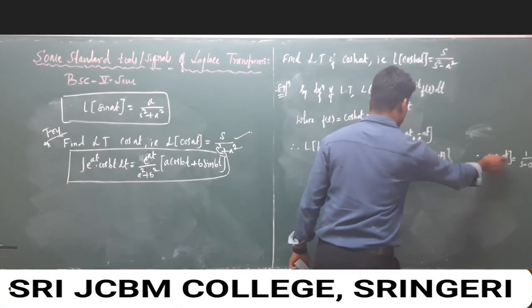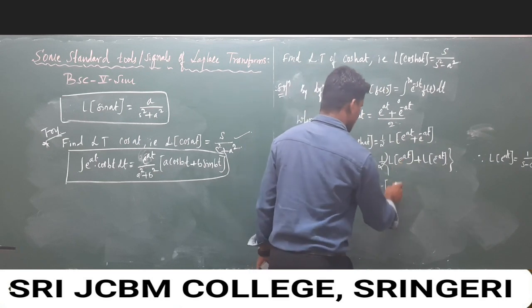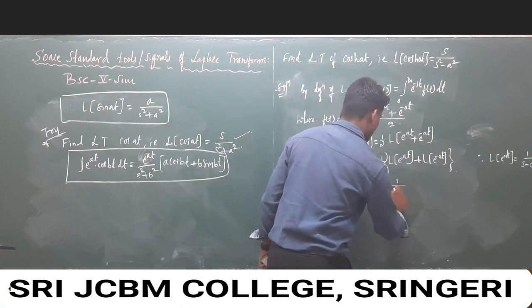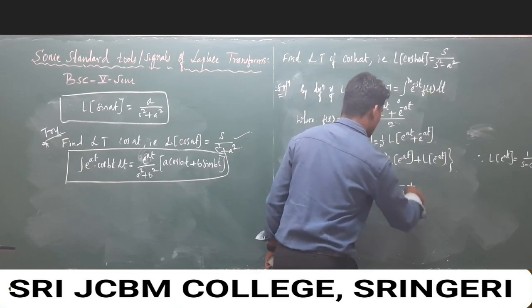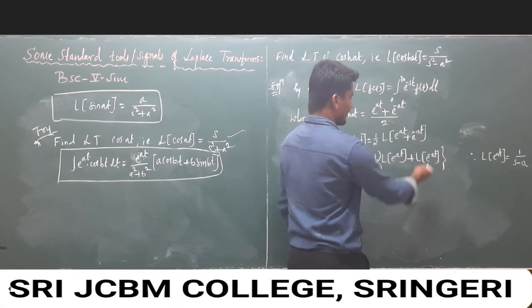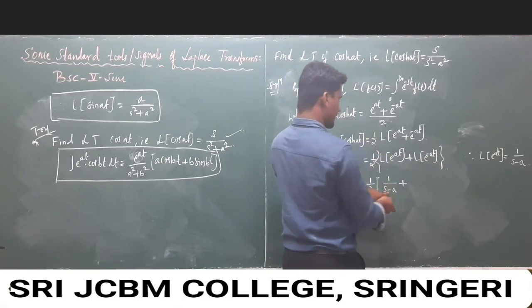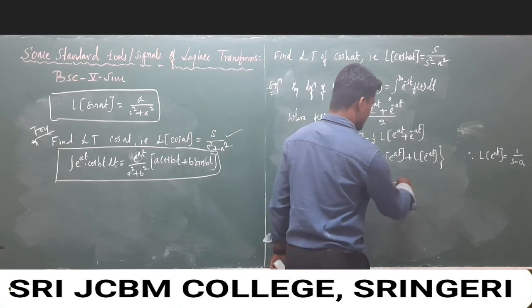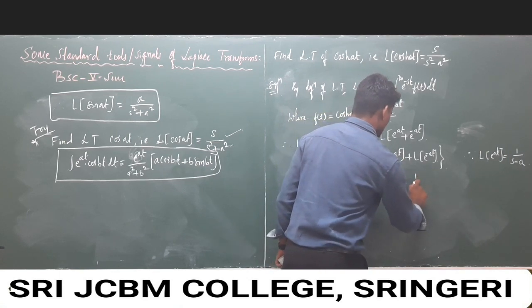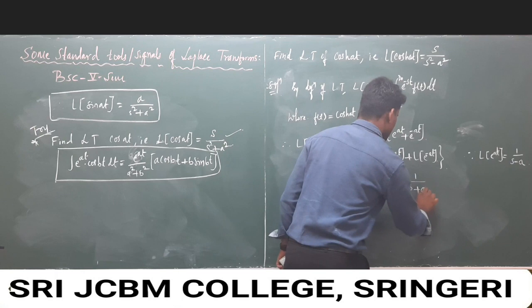With the help of this condition we can write directly 1 over s minus a, and for the minus at, the sign becomes positive in the frequency domain. So 1 over s plus a.